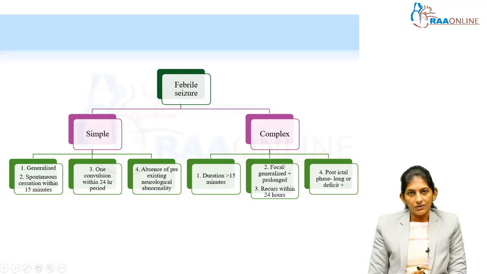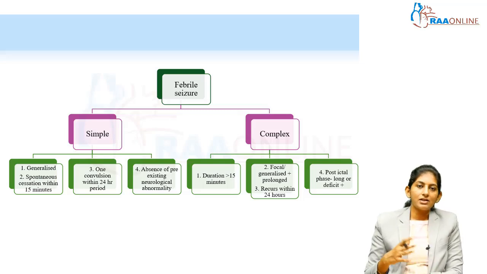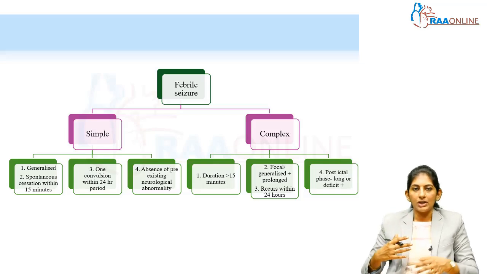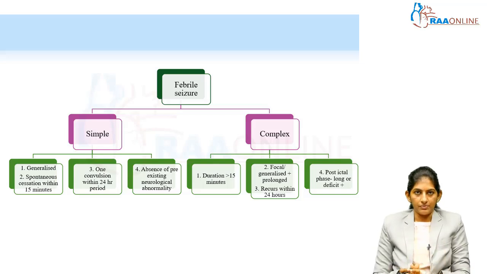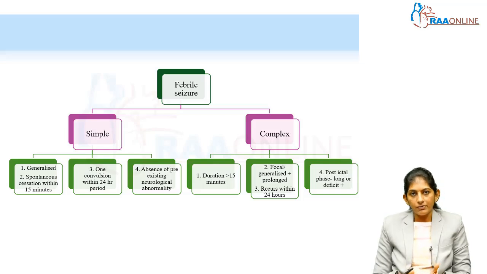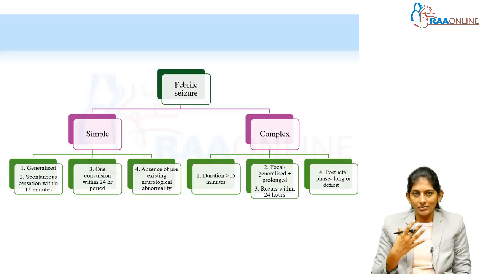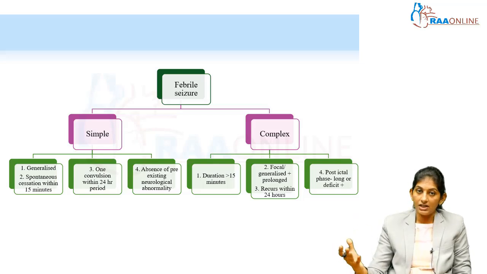Simple febrile seizure, again the classification is going to be quite difficult, because most of the time the parents are not able to describe how the event was. Looking at their own child seizing in front of them can be very traumatic, so they often find it very difficult to recall how the event started, how long it actually lasted, and what the aftermath was. They might fail to recall all the events, but because of your probing questions, they could tell some of them. And if they have a video of the child seizing, it is very well appreciated. It is very easy for us to tell whether it was a GTCS or a focal event.